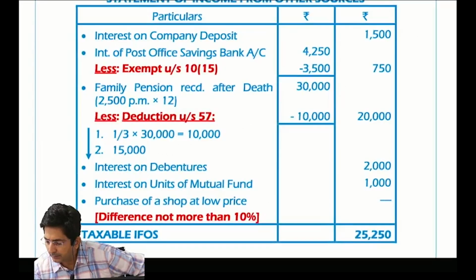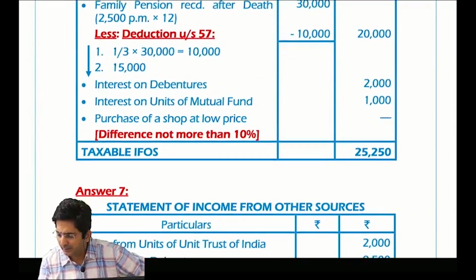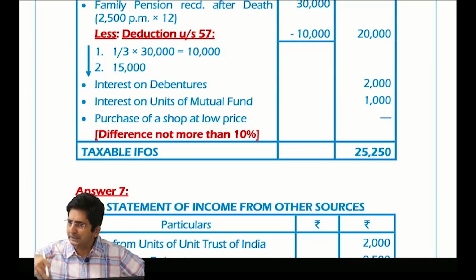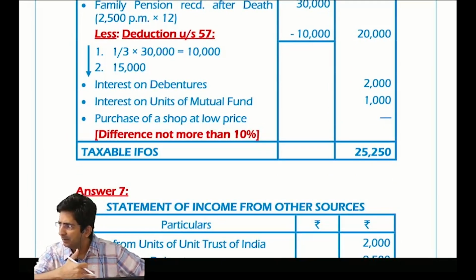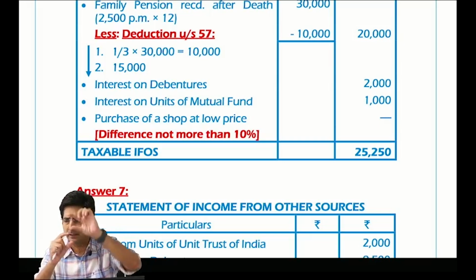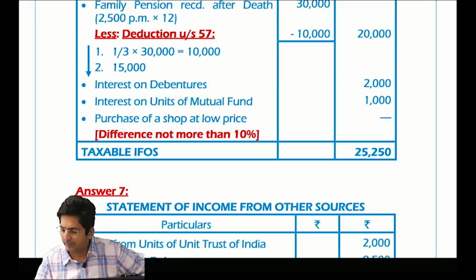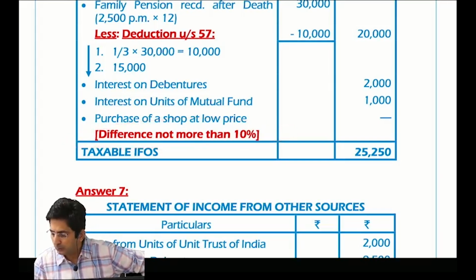See how I have written here. I have written in short only: difference not more than 10%, that's why exempt. You show the working as I have taught you last lecture: HDV, actual price, difference, compare with that formula. You show in detail. I have written in short. Total should be 25,250. Getting?